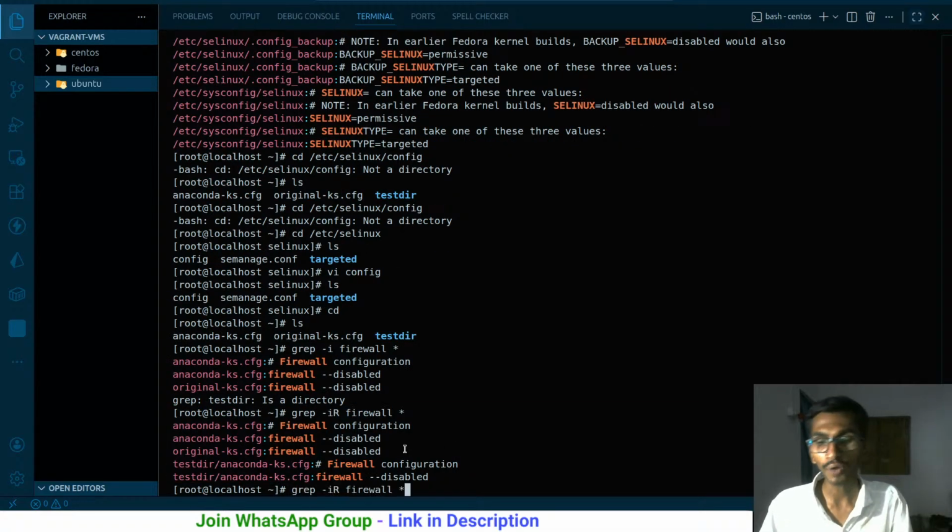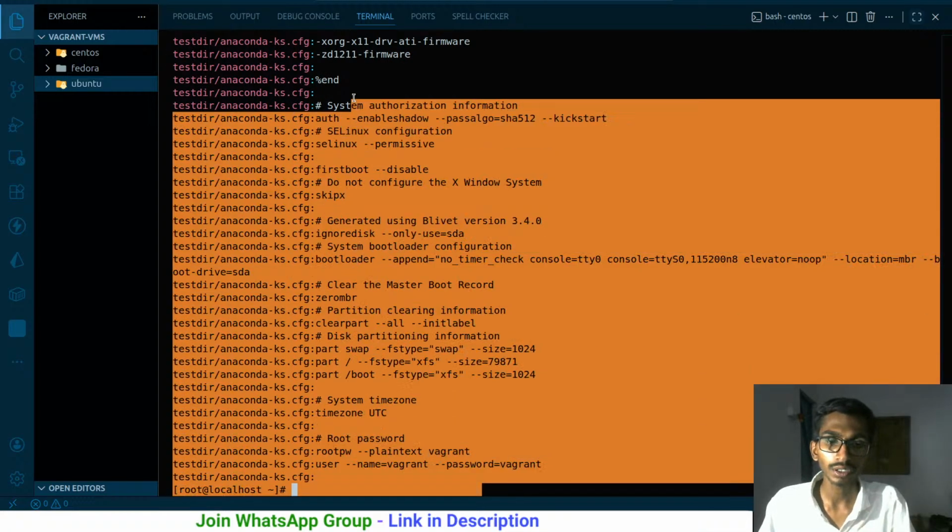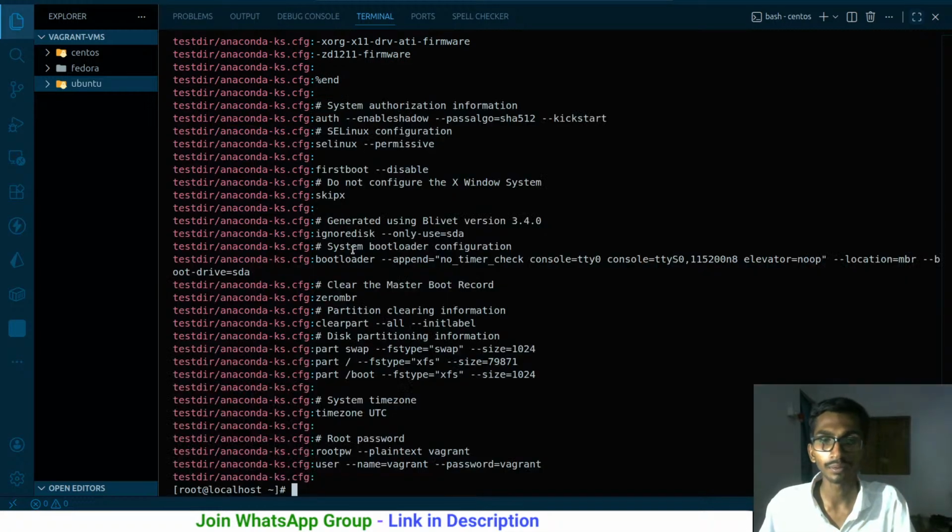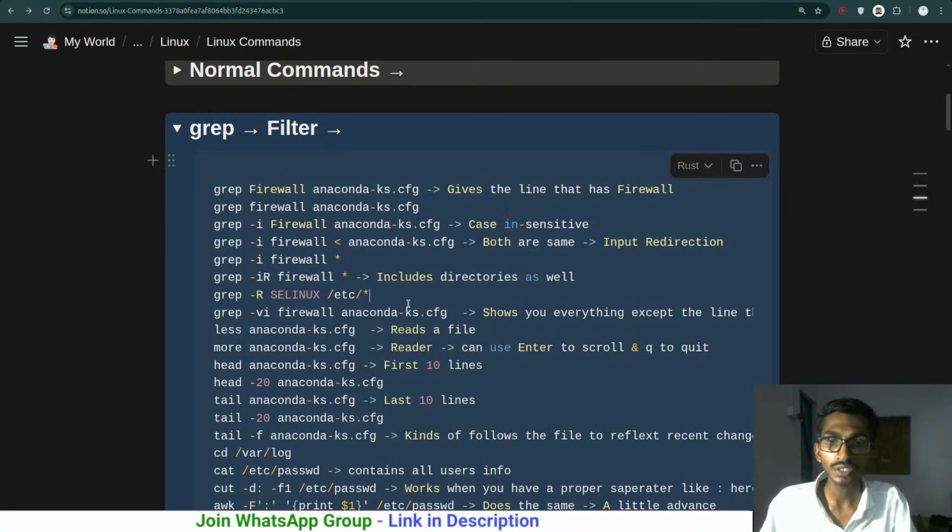Now I want to find everything except firewall, so I'm going to be using -v over here. It will simply look for everything except firewall. If I just enter it, this is such a big result I got, but in this particular result you will not be getting firewall anywhere, as simple as that. So this thing we have even gone through.